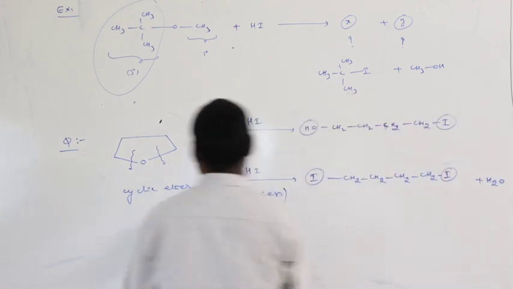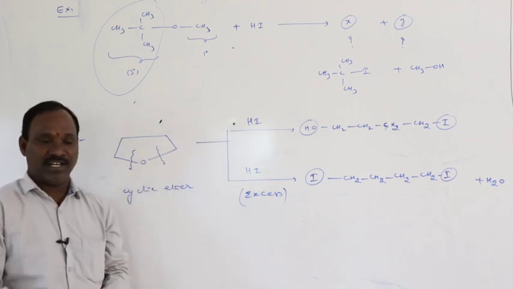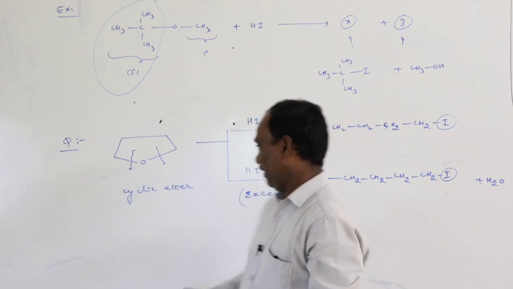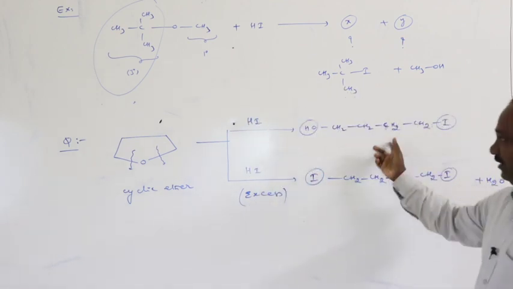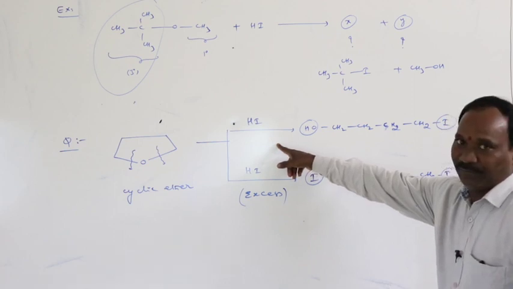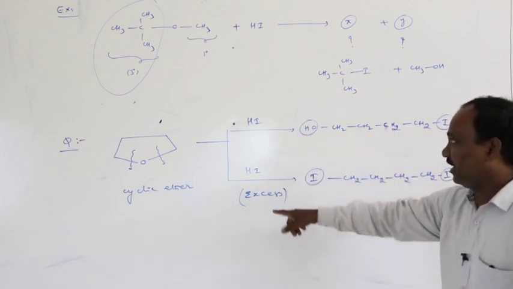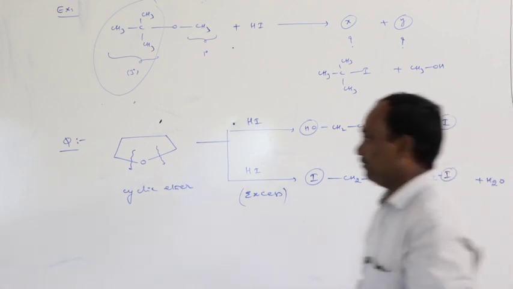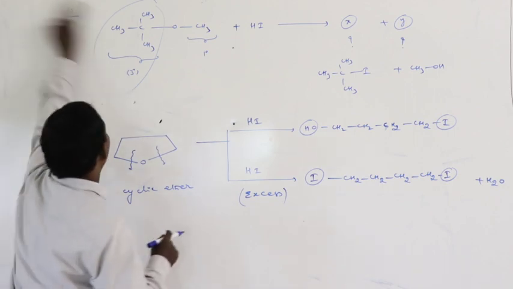Okay, this is the most important one. When a cyclic ether is treated with hydrogen iodide, ring cleavage takes place, ring opening takes place to produce open chain compounds. Like this, when HI is taken, one end is alcohol, the other end is iodide. If it is taken in excess quantity, both ends are converted into iodides. Yes, and one more important reaction.